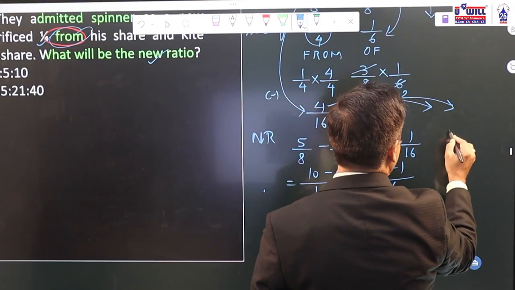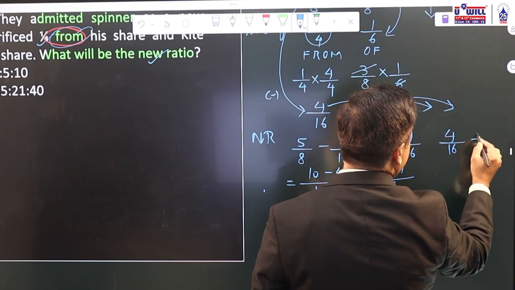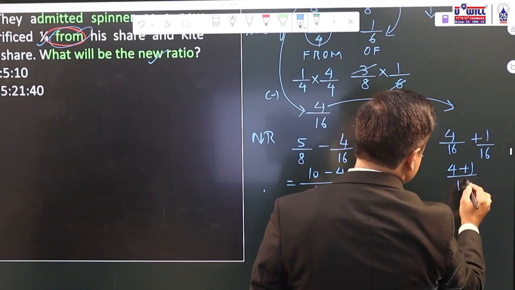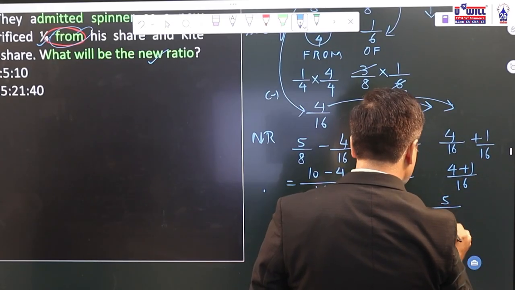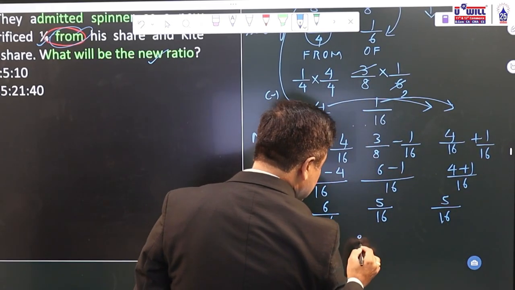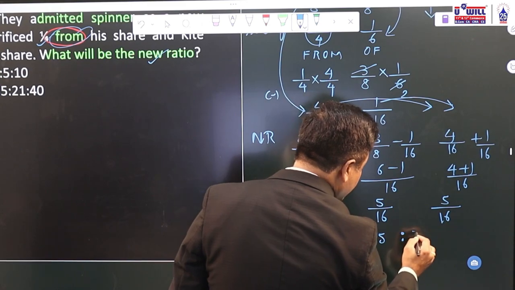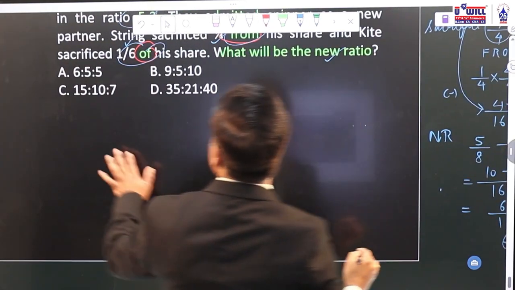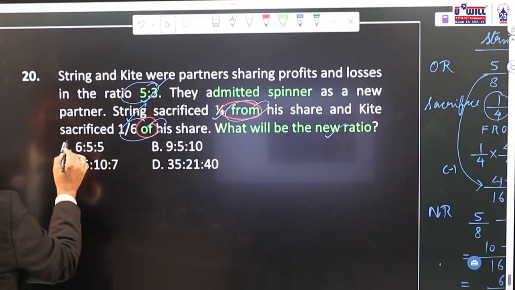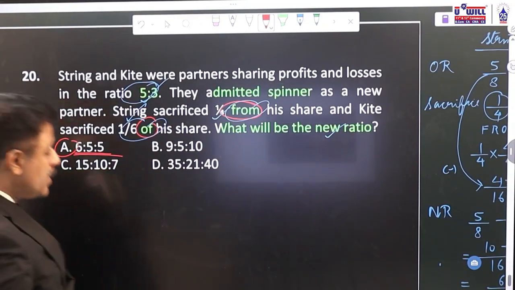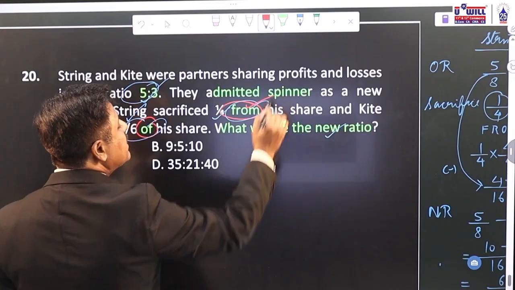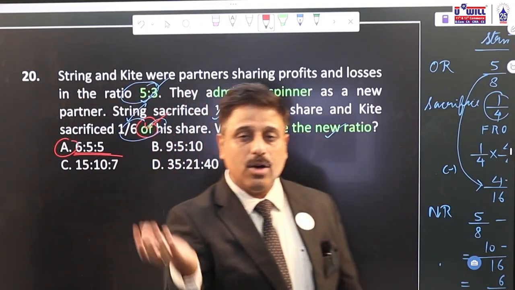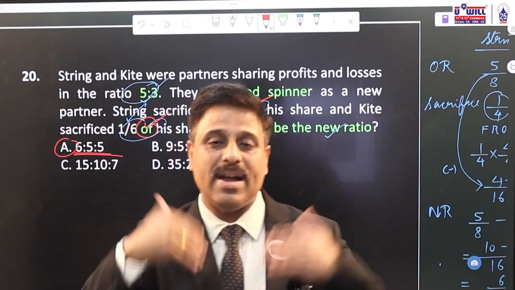So what is the new partner going to get? 4 by 16 plus 1 by 16. 4 plus 1 by 16, 5 by 16. Means what is the new ratio? 6 is to 5 is to 5. Okay, what is the new ratio? 6 is to 5 is to 5 means option A is the correct answer. Mainly you remember, "from" means directly the sacrifice is given. "Of" means first you multiply it with the old ratio, then you get the sacrifice, then you minus from old ratio.